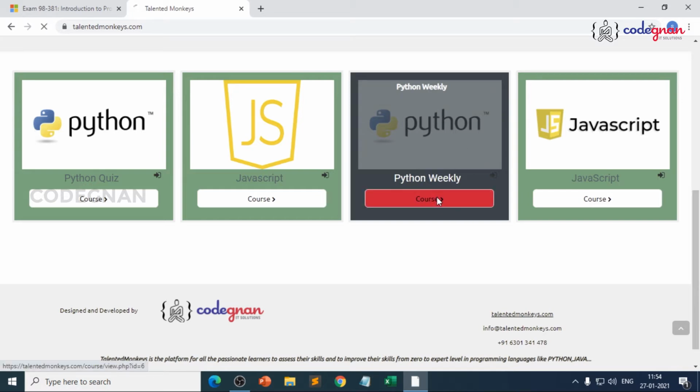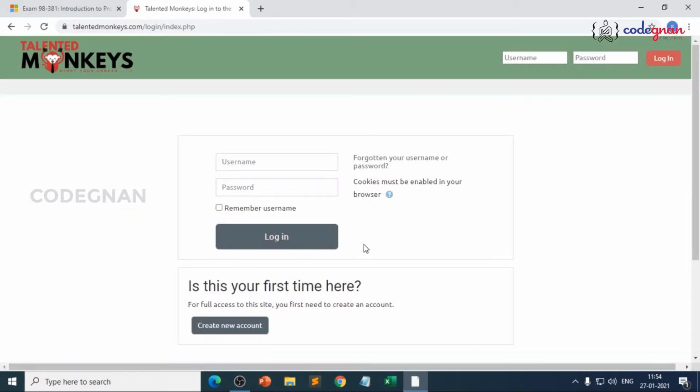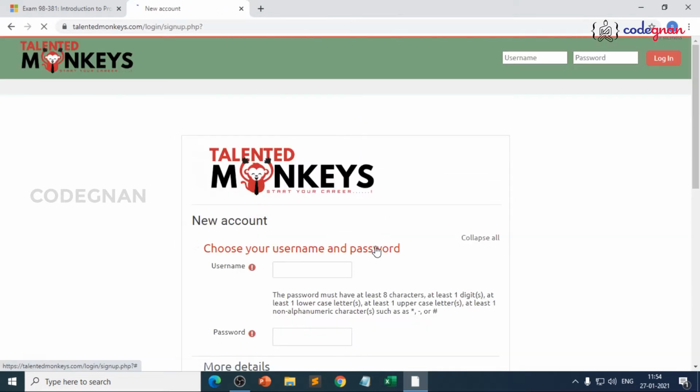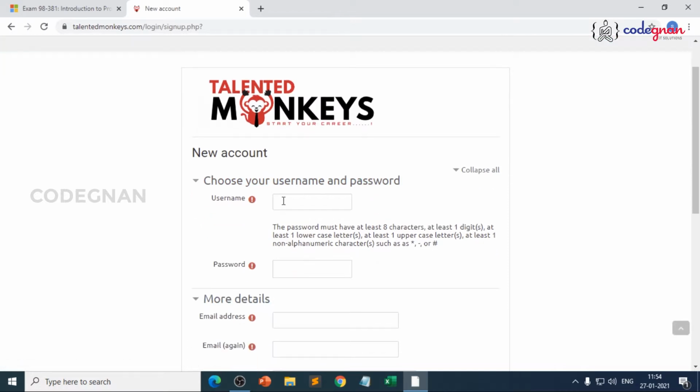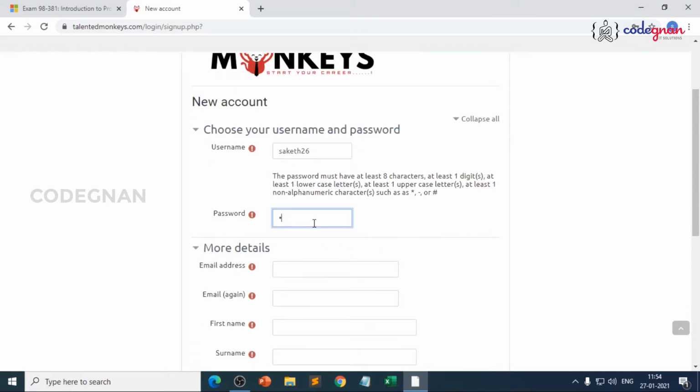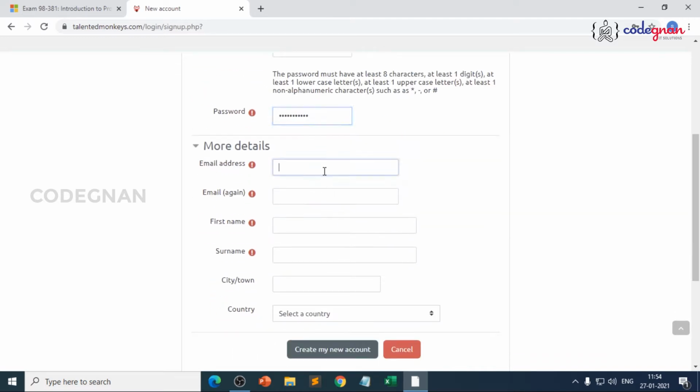If you click on this directly, it will ask you to log in. As you are a first time user, you need to create a new account. So you just start creating a new account, give your username. I'll just give my username. See, the password must have at least 8 characters, at least 1 digit, at least 1 lowercase. You know the simple process, right? My team has designed it in a very good way so that you follow it correctly. Just make sure that you use it and give your email ID.